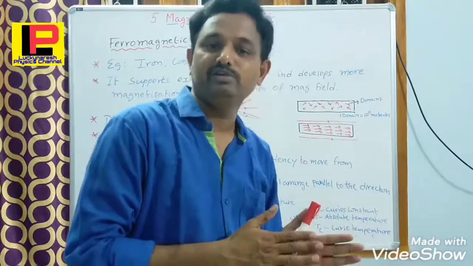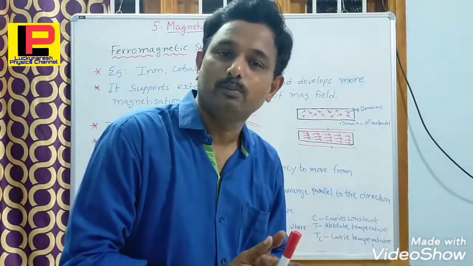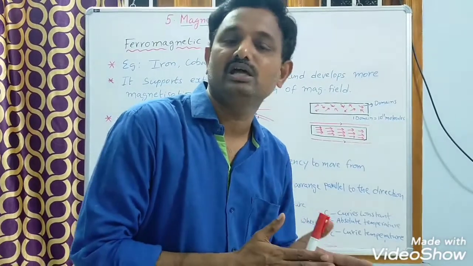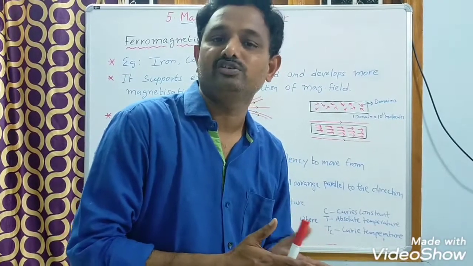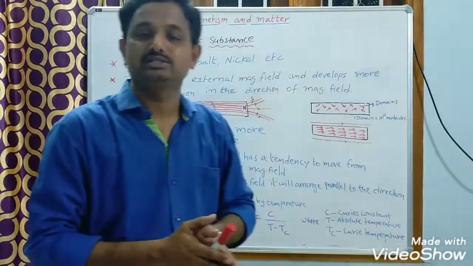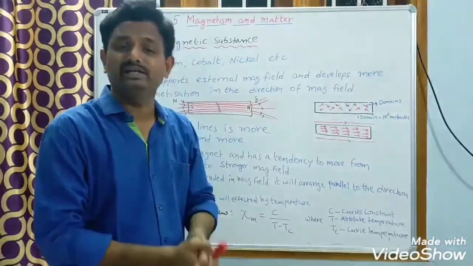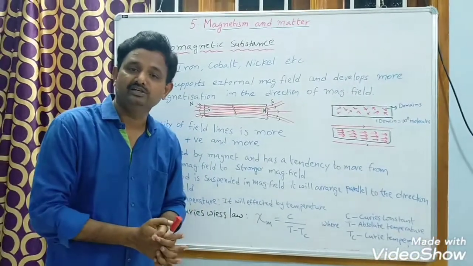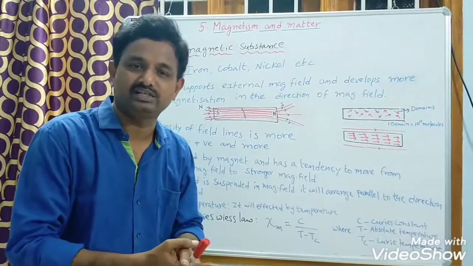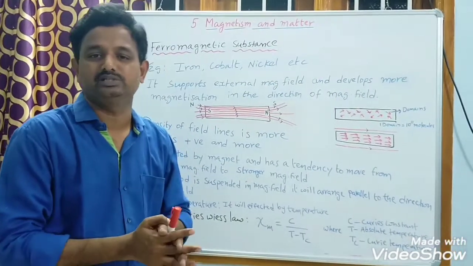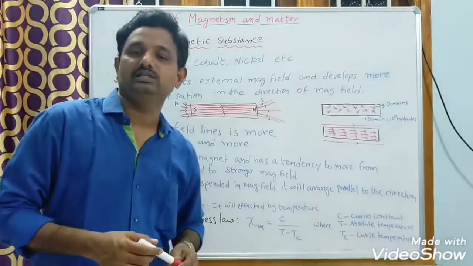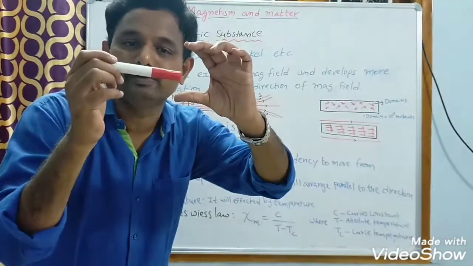Students, in the previous video I discussed the properties of diamagnetic substances. In this session I am going to discuss the properties of ferromagnetic substances. Students, what are ferromagnetic substances? Iron, cobalt, nickel and steel, etc. These are ferromagnetic substances. If we place a ferromagnetic substance in an external magnetic field, what happens?